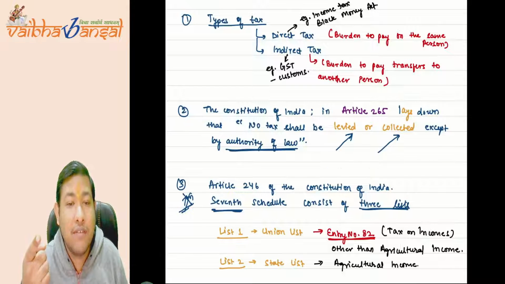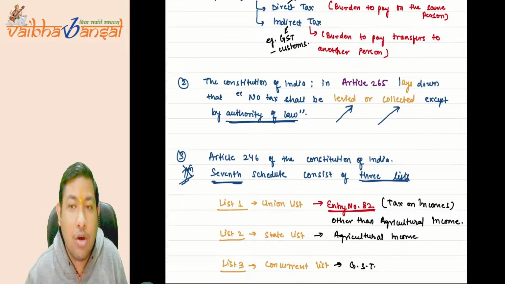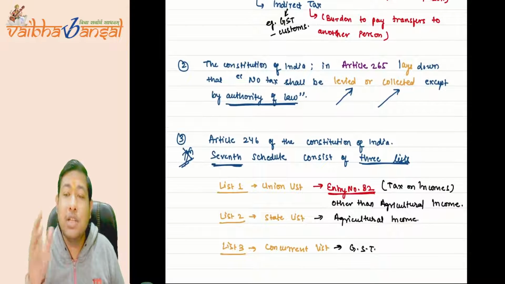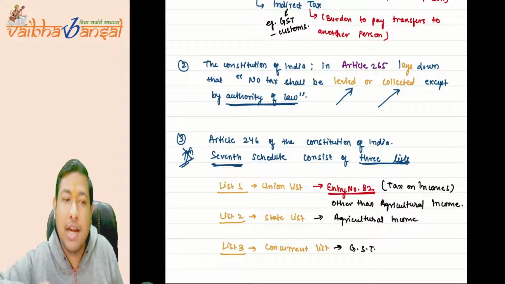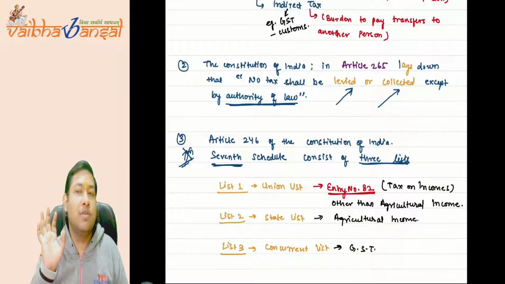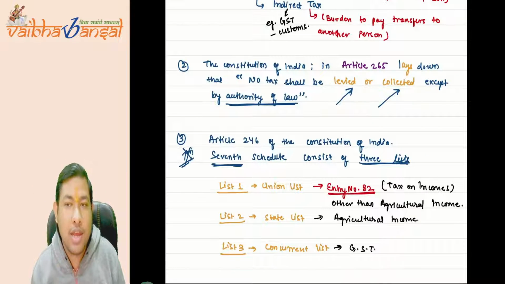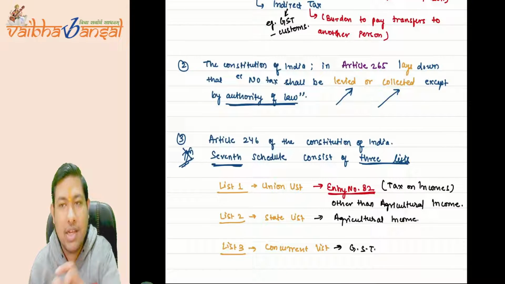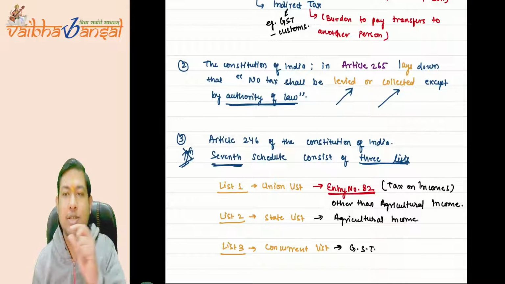Who can collect or levy? Authority of law. Now, who is the authority of law? It is given under Article 246, which says that under the 7th schedule there are three lists. First list is the union list, second is the state list, third is the concurrent list.